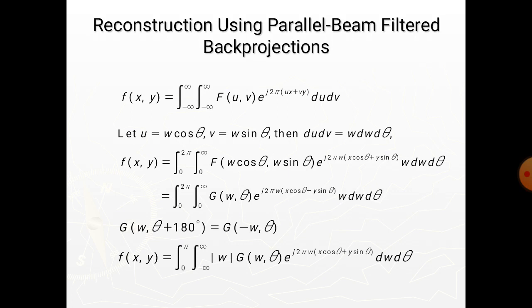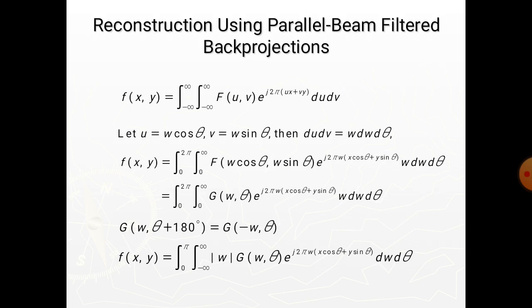Now, reconstruction using parallel-beam filtered back projections. Obtaining the back projections directly yields an unacceptably blurred result. There is a straightforward solution to this problem based simply on filtering the projections before computing the back projection.